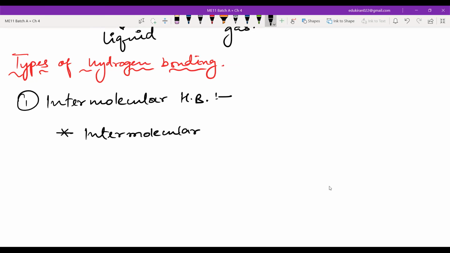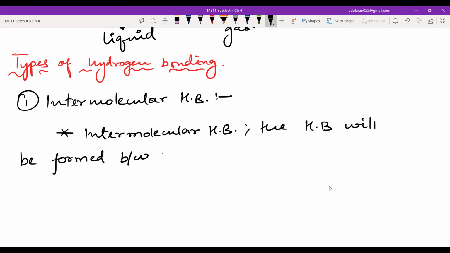Like you have an inter-school competition, then different schools will participate. Similarly, intermolecular hydrogen bonding. In intermolecular hydrogen bonding, the hydrogen bond will be formed between two different molecules.